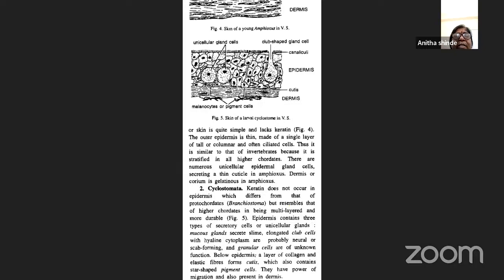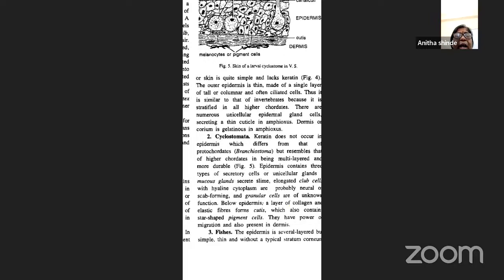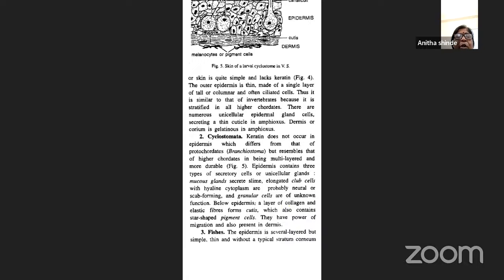Then in cyclostomata, keratin does not occur in the epidermis, which differs from that of protochordates, but it resembles that of higher chordates in being multi-layered and more durable. Apart from this, the epidermis contains three types of secretory cells or unicellular glands, like mucus glands. Below the epidermis, you have a layer of collagen and elastic fibers, which forms the cutis. And apart from that, you also have the pigment cells.